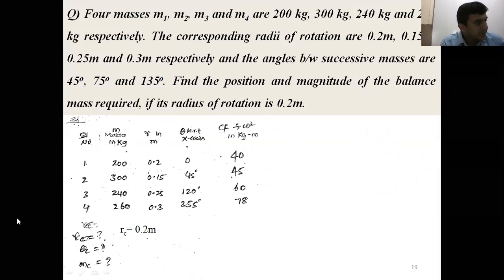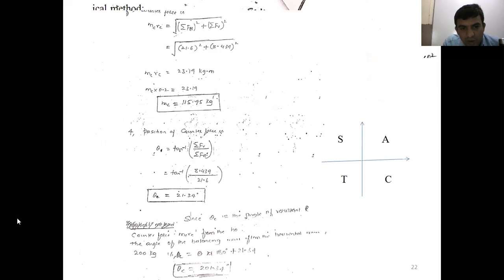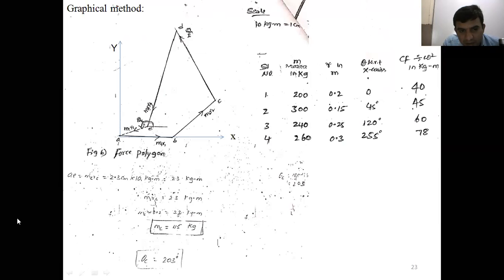Yes, tell me, ma'am. Sir, in graphical method, you told that theta c is 203 degree. Sir, how will we get MC as 115 kg? Then how to find out? First, you clarify your doubts. What's your doubt? First, clearly tell me.